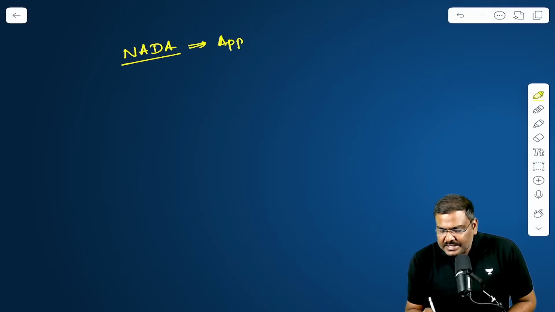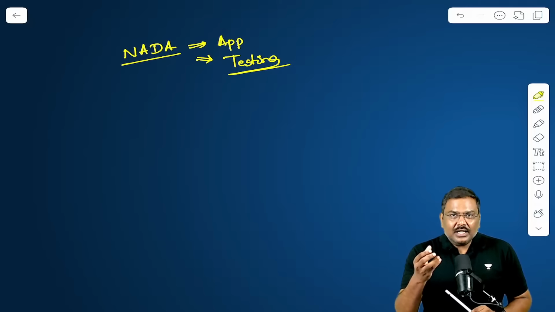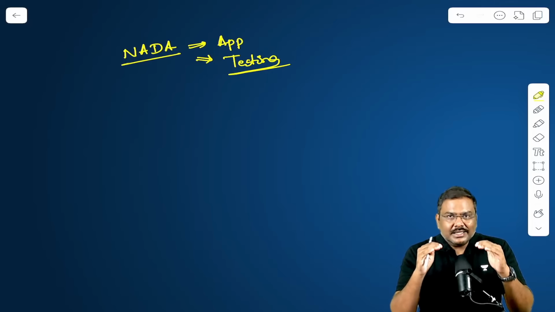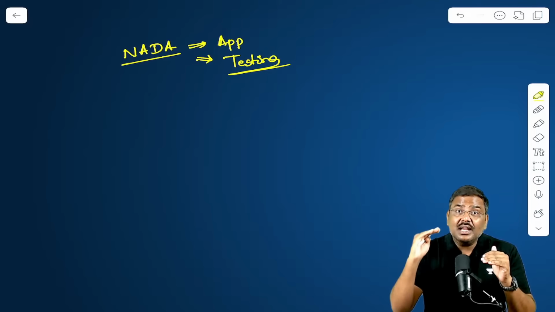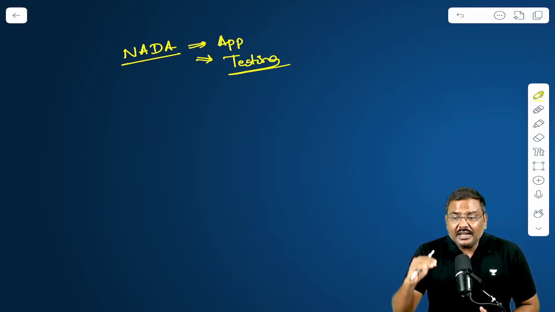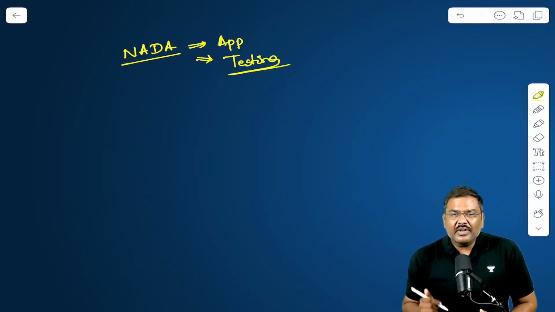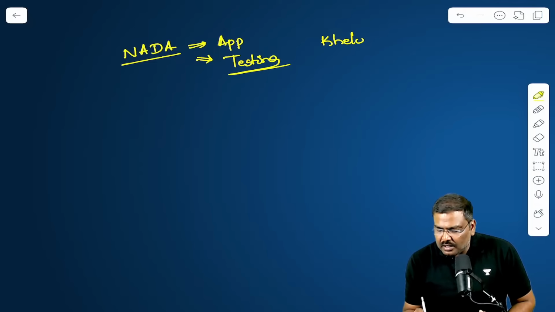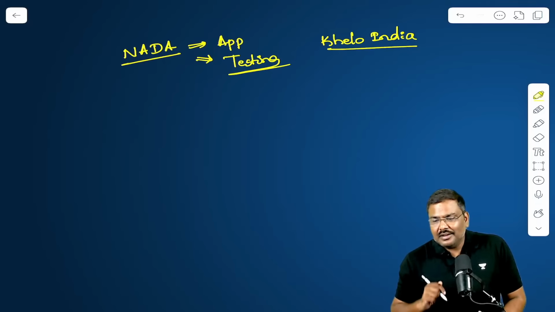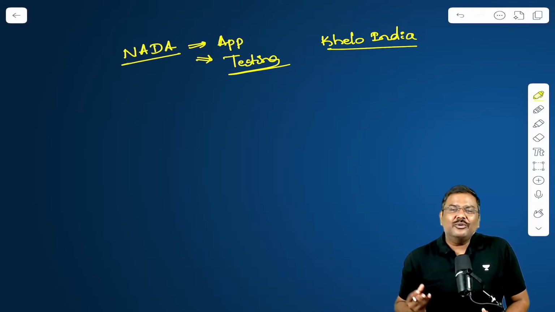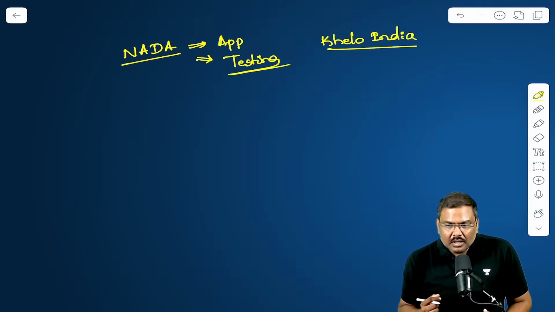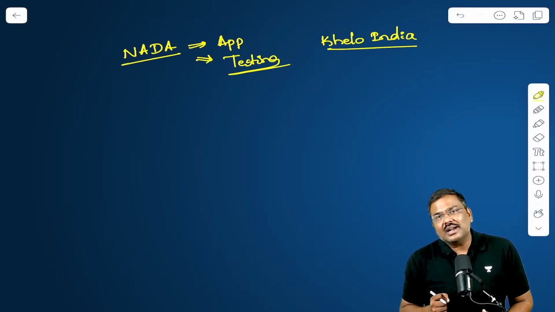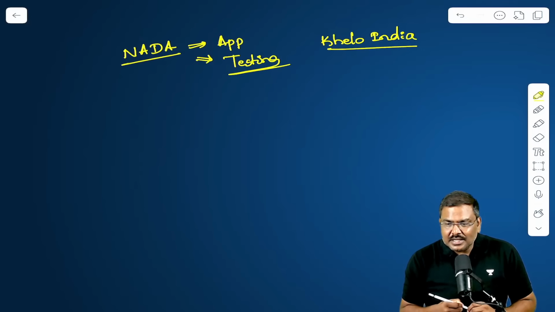So, app. Second one is essentially testing. Understand this, testing. Right now, the lacuna in terms of testing is that testing is done at national level games. For example, very recently, Khelo India Games were held. Can anybody tell me in which state the Khelo India Games were held this year? Because a very interesting thing happened during the Khelo India Games. In which place were they conducted very recently? Bihar. Anybody knows the answer? Please do let me know.